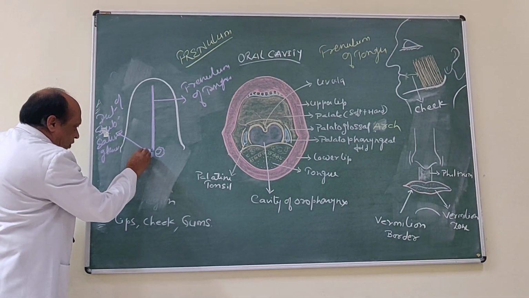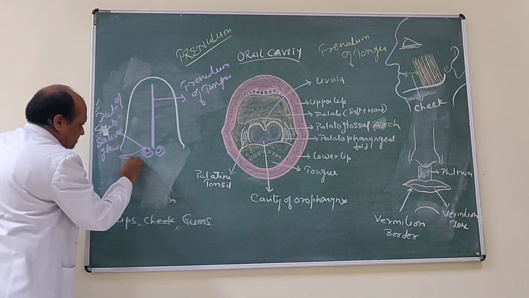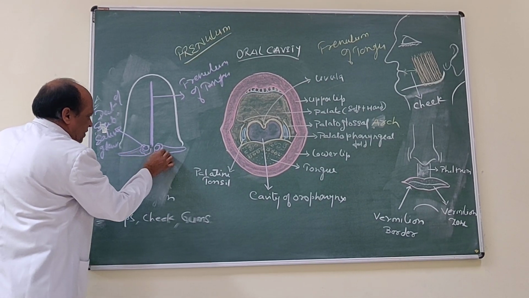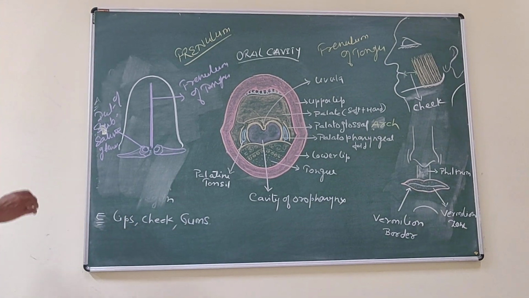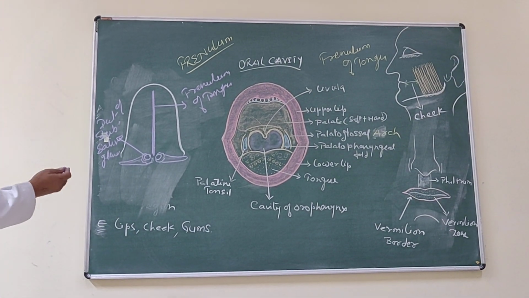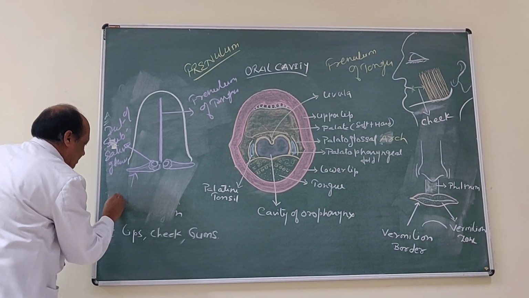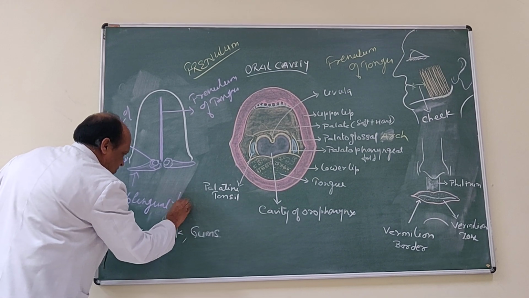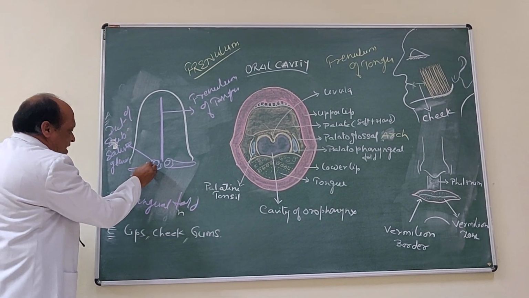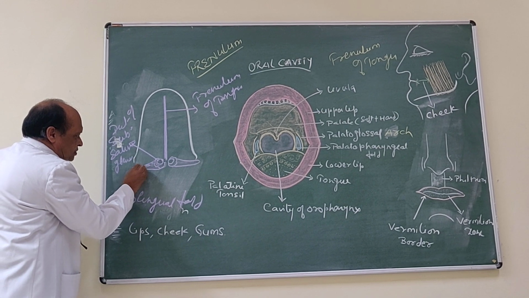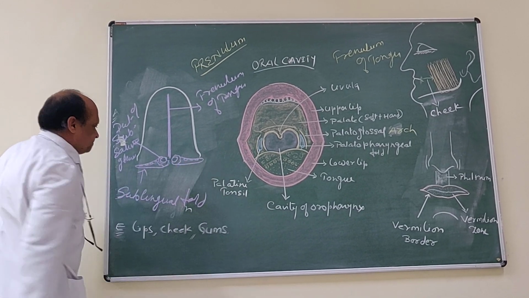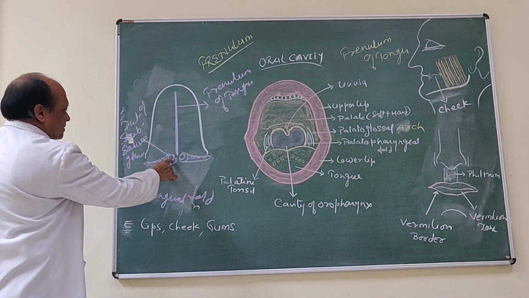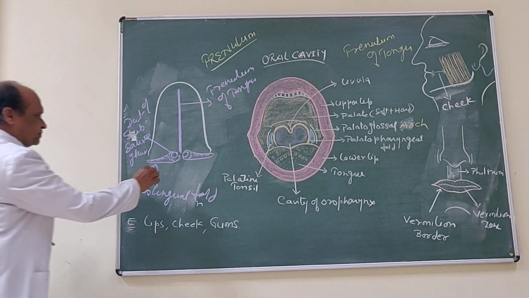Now running laterally from this elevation, like this, a fold is there. This fold of mucous membrane lies over the sublingual salivary gland. You may call it sublingual fold. Now this papilla by the side of lower end of frenulum is called sublingual papilla.